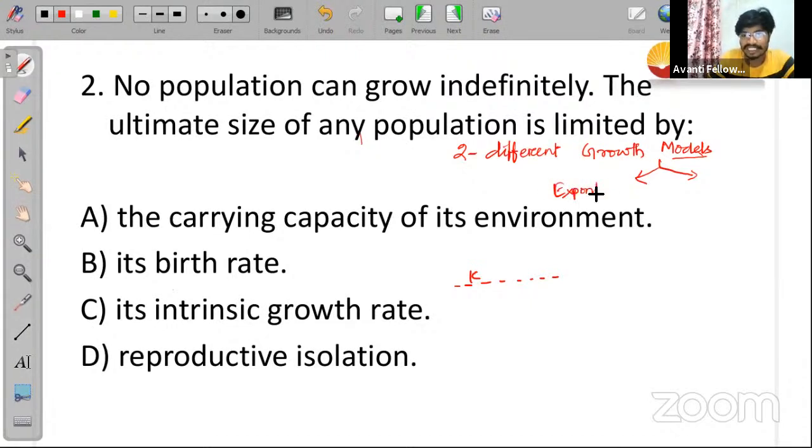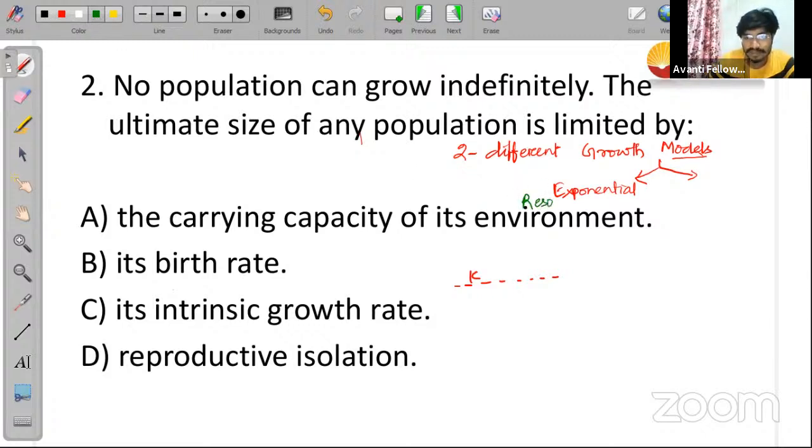The exponential growth model is generally seen in experimental conditions where resource availability is unlimited.